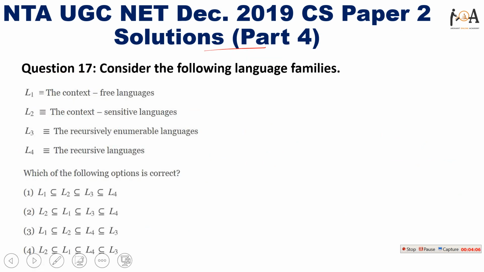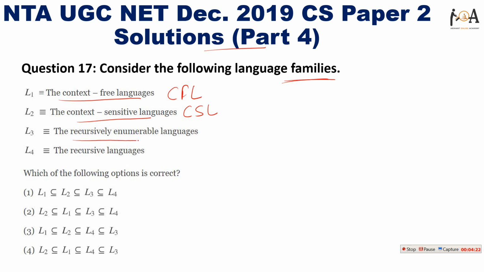The next question is: consider the following language families. Here L1 is given to us as a CFL, context free language. L2 is given as a context sensitive language, meaning CSL. L3 is given as recursively enumerable language, that is REL. And L4 is given as a recursive language, that means RL. I am writing them in short form. This question is asked from compiler design, and the concept is Chomsky's hierarchy.